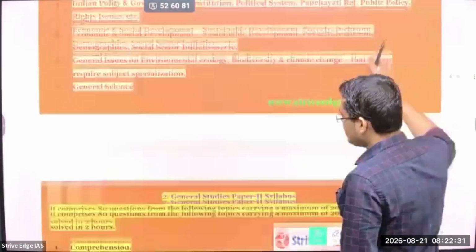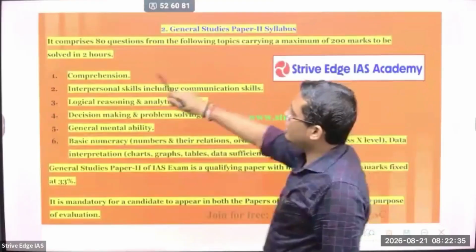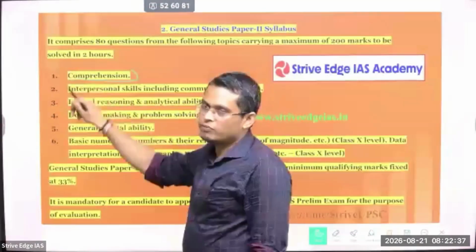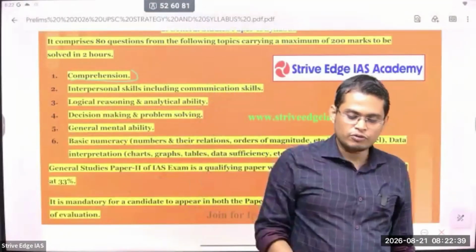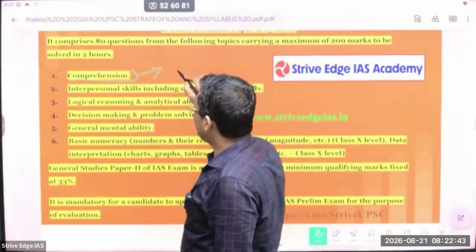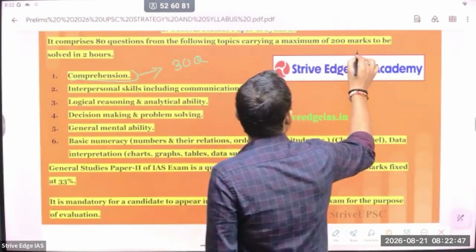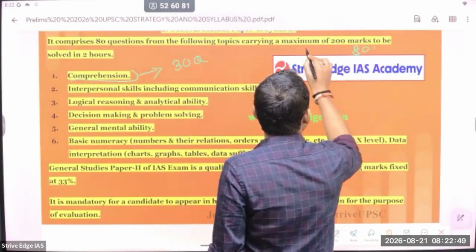Next, the second part of your GS is the CSAT. Here see the areas from where questions are mostly asked, starting from reading comprehension. In reading comprehension they are asking around 30 questions. In CSAT there are 80 questions in total.